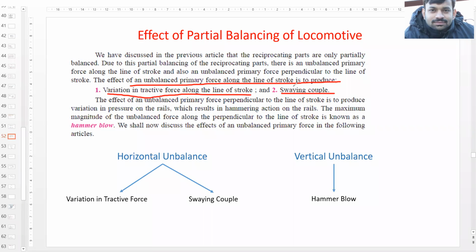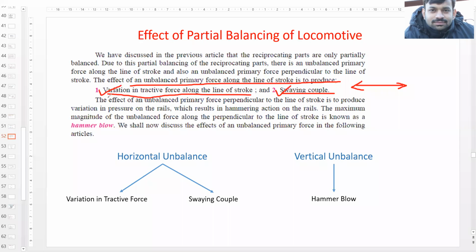We will study in further slides. Okay, so because of the unbalanced force along the line of stroke, there are two effects. First is variation in tractive force, and second is swaying couple.